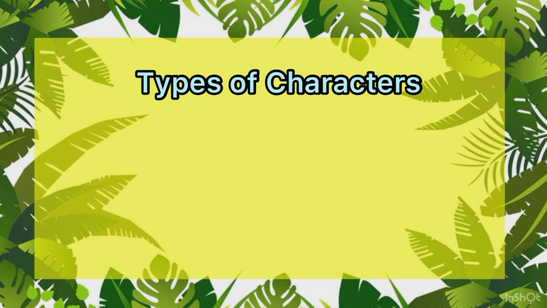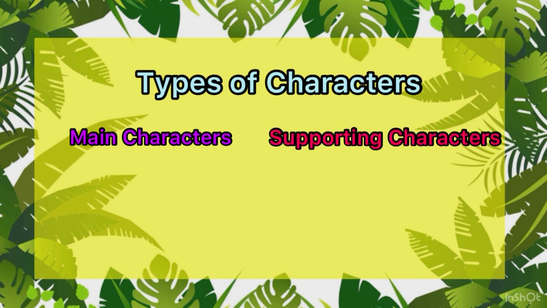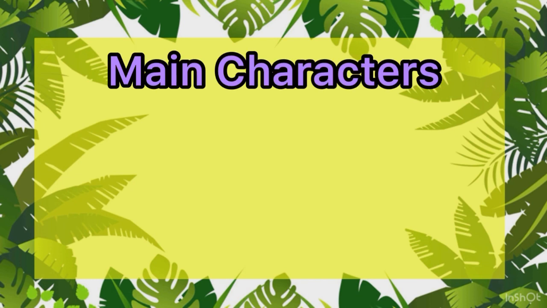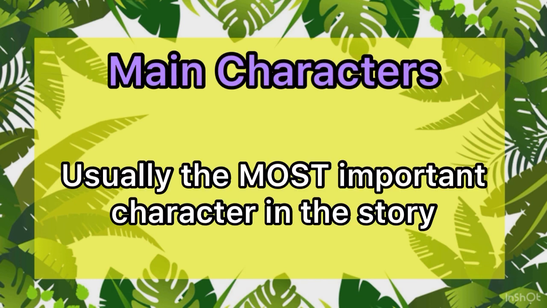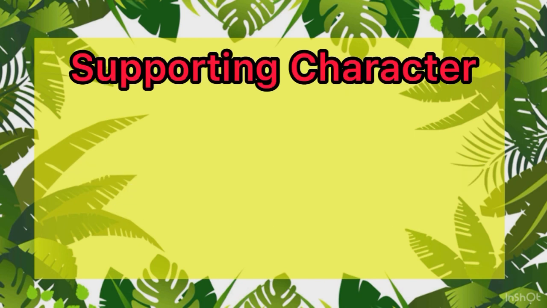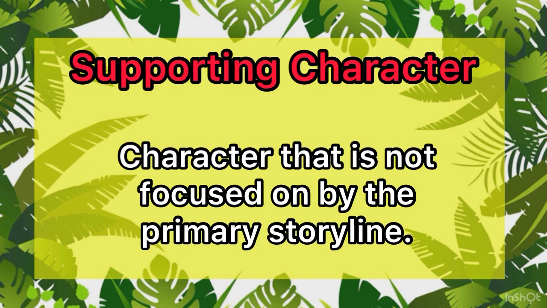The first is the main characters, and the second is the supporting characters. Main characters are usually the most important characters in the story, while supporting characters are not really the focus of the primary storyline.